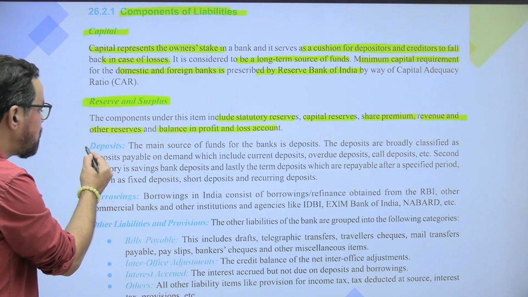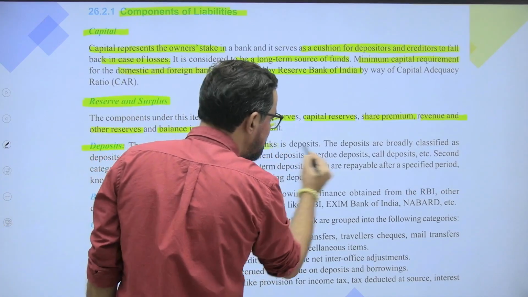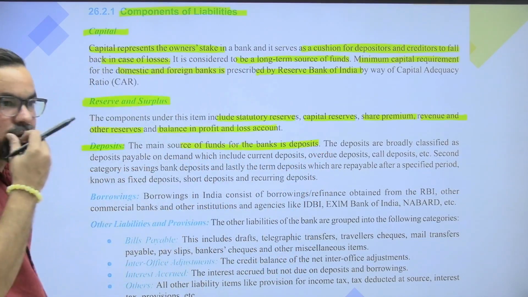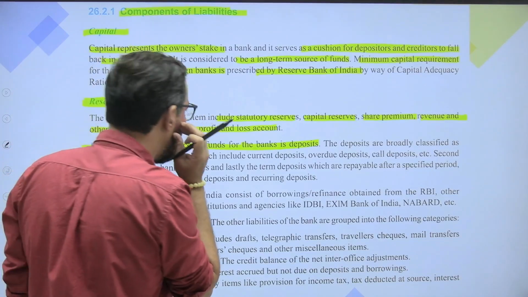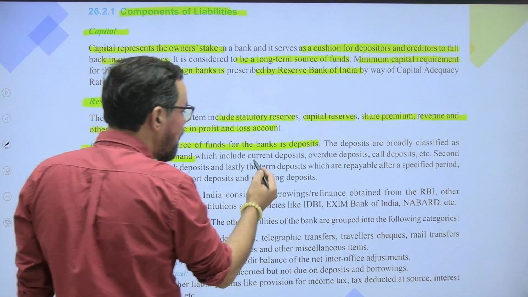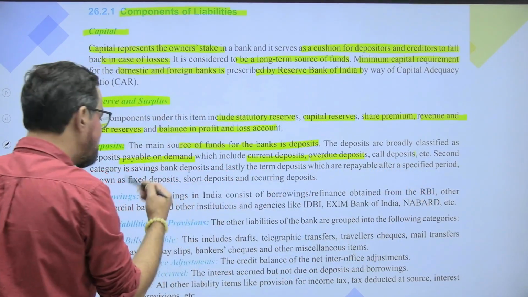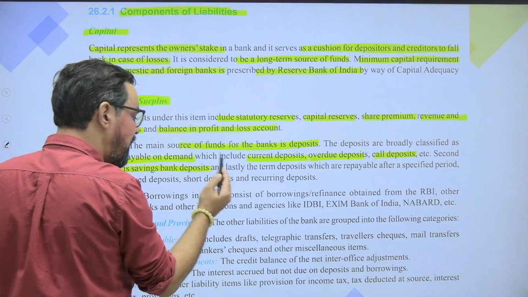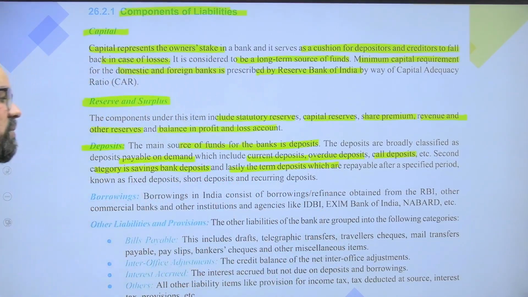Okay? Deposits, the main source of fund for a bank is deposit, which we generally accept from the market itself. Okay? The deposits are broadly classified as deposit payable on demand, demand liabilities, current deposit, overdue deposit, call deposit. Second is a category of saving bank deposit, and lastly term deposit, which are repayable after a specified period. Okay? So demand deposit, term deposit, and all these are the basic categories.